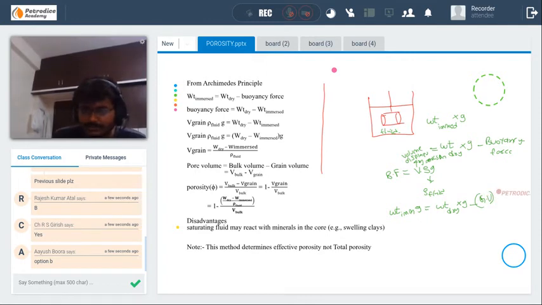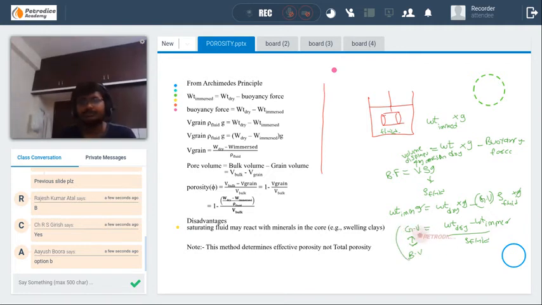If you cancel g on both sides, you get grain volume is equal to (weight dry minus weight immersed) divided by rho fluid. We know grain volume and we also know bulk volume. By using these two, we find the porosity. Okay, this is the formula.